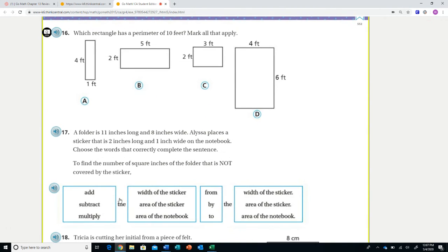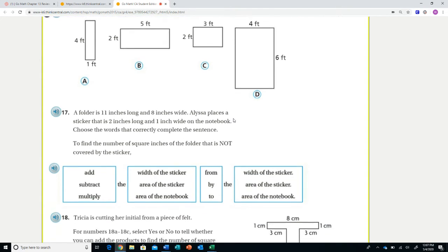Number 16, which rectangle has a perimeter of 10 feet? Mark all that apply. Remember that you are finding perimeter, not area. So watch out. Perimeter is add all the sides. Area is to multiply base times height.